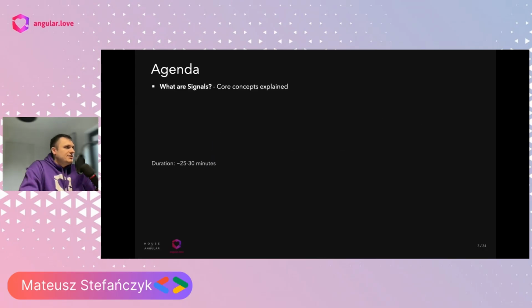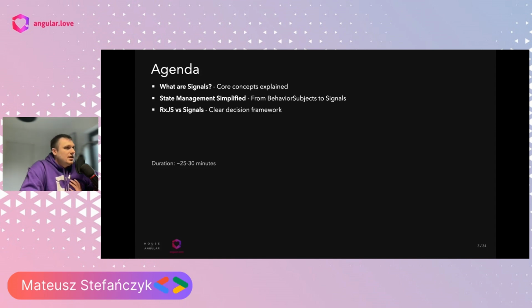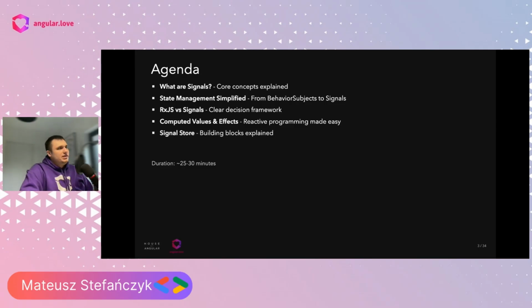So today we'll discuss what signals are and explain their core concepts. We'll take a look at the most common primitives in the signals API. Then state management simplified: how it simplifies the simplest state management cases, and how we can compare RxJS with signals. We'll cover computed values and effects, and look at the SignalStore, which I believe is the next iteration in the family of state management libraries. At the end we will have the Q&A.